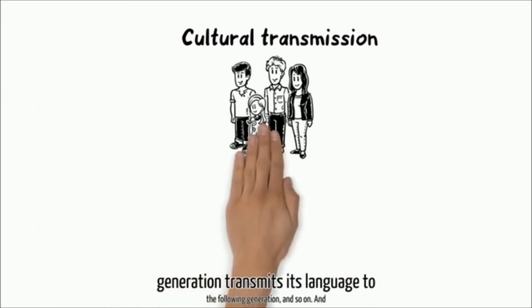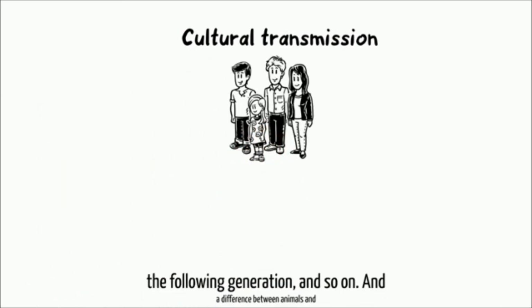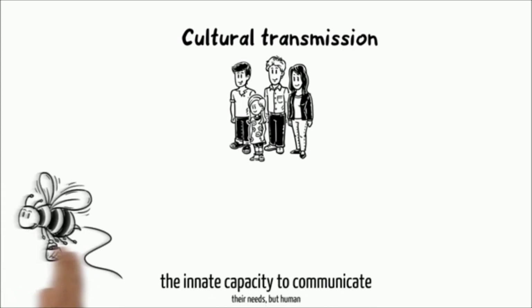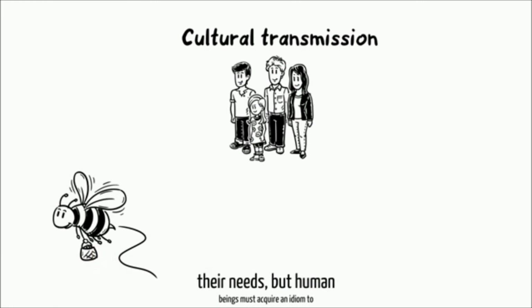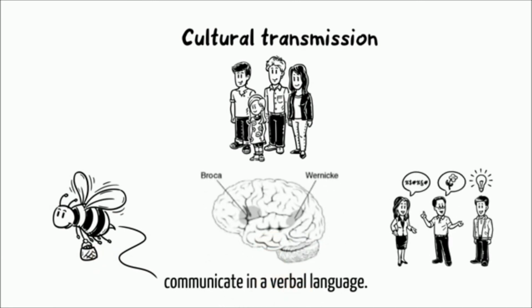Cultural transmission. The fact that one generation transmits its language to the following generation, and so on. And a difference between animals and humans is that animals are born with the innate capacity to communicate their needs, but human beings must acquire an idiom to communicate in a verbal language.